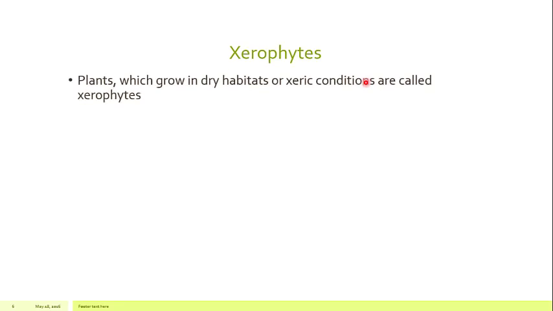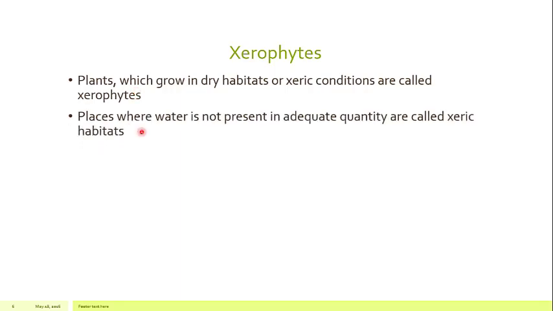So first of all, what are xerophytes? Plants which grow in the dry habitats or the xeric conditions are called the xerophytes. All those plants which are inhabiting the xeric environment, the environment where the water is not in sufficient amount, are called xerophytes. And the places where water is not present in adequate quantity are called the xeric habitats.